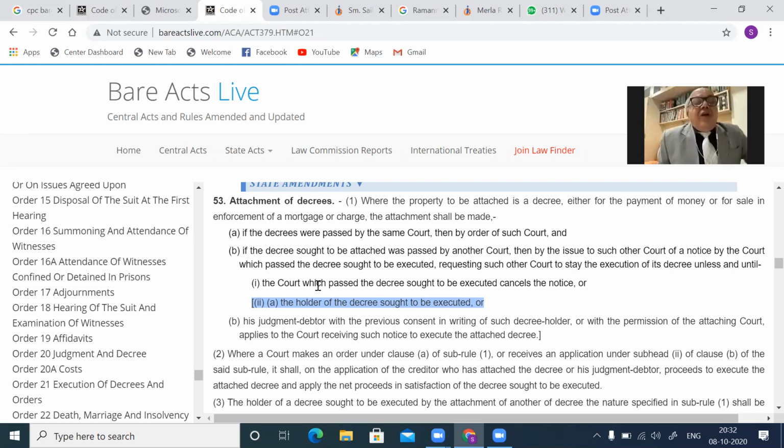So A has filed a suit against B and obtained a decree from the Bombay High Court, maybe for a sum of rupees 5 crores. Then C has already filed a suit in the Delhi High Court and obtained a decree against the plaintiff of Bombay, and he can attach his decree.